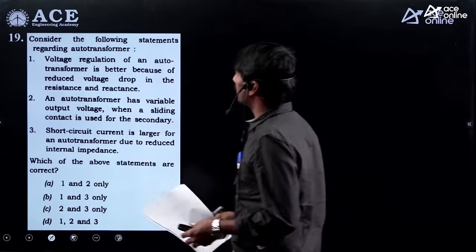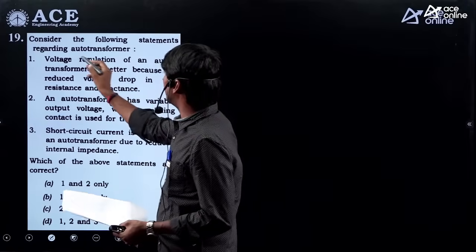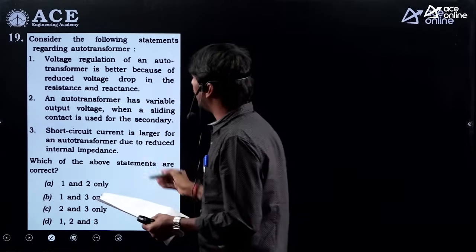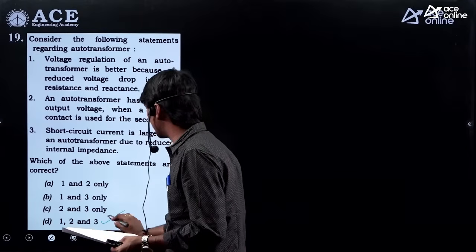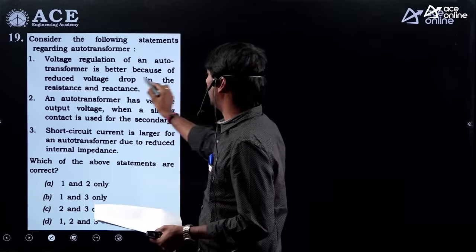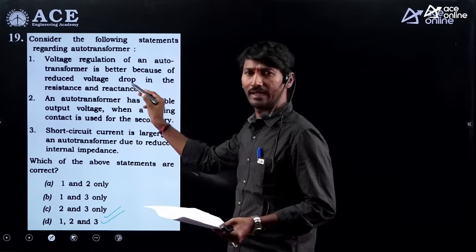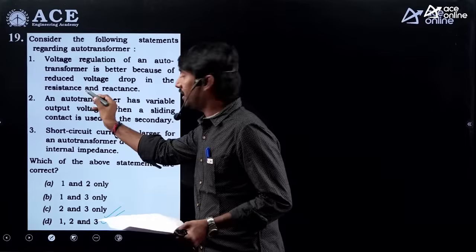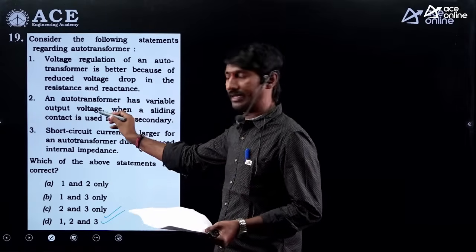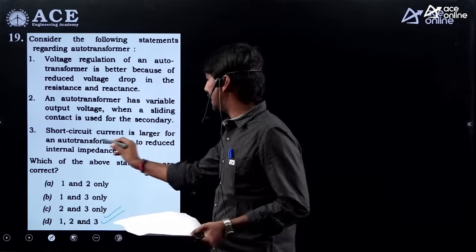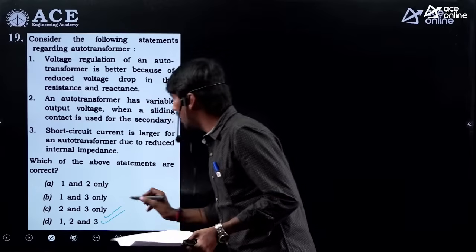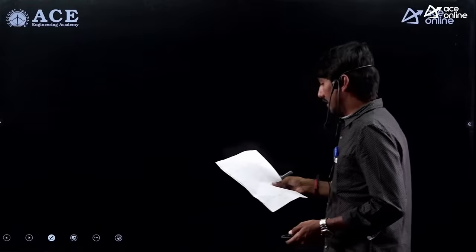Right. Next one. Consider the following statements regarding auto transformer. If you see all these things, all options are correct. Voltage regulation of an auto transformer is better because of reduced voltage drop in the resistance and reactance. Yes, correct. Why? The winding used is less. An auto transformer has variable output voltage. Yes. Short circuit current is larger in an auto transformer due to reduced internal impedance. Yes, correct. All are correct. Therefore, option D. Right. Next one.